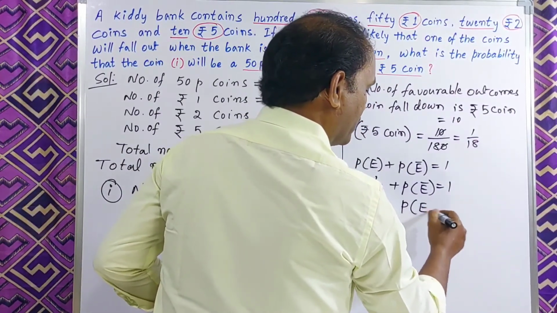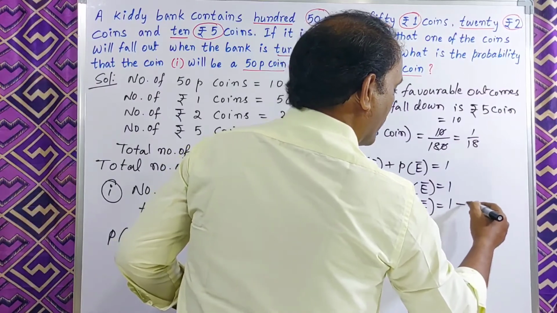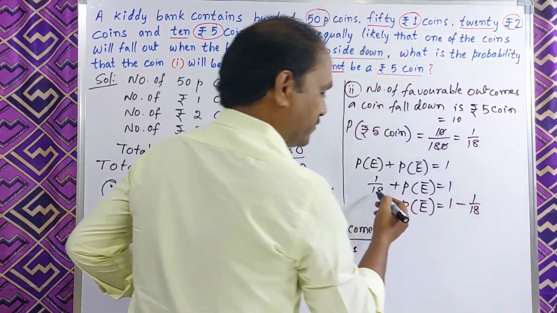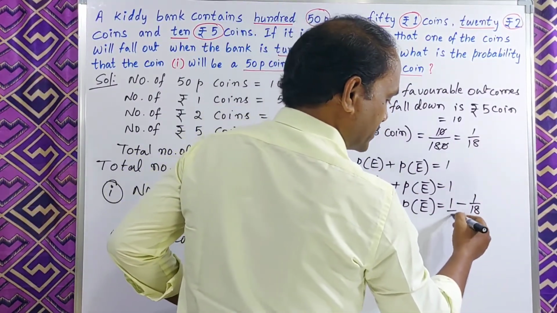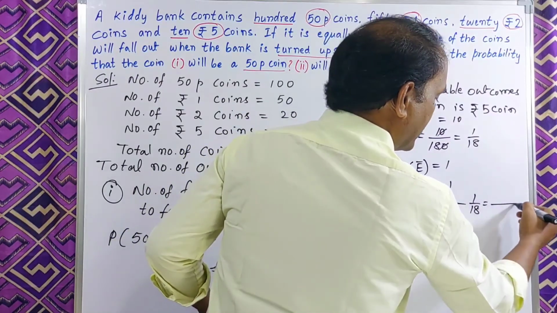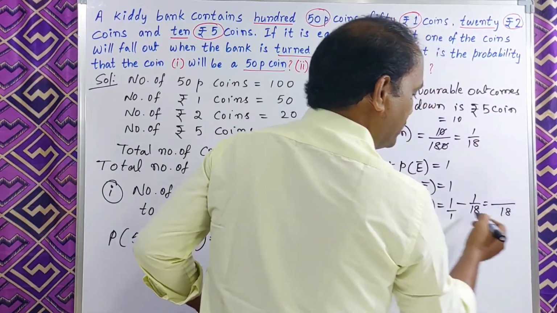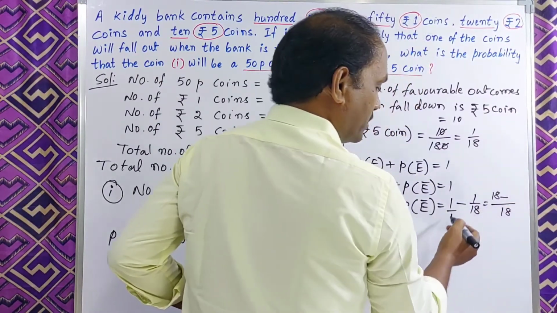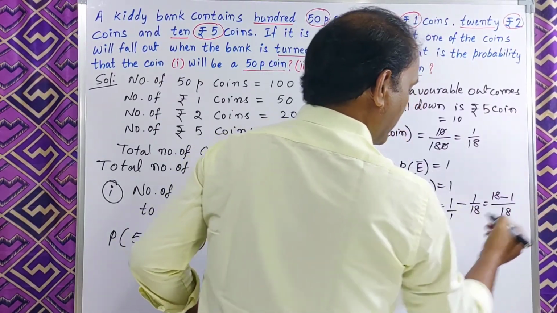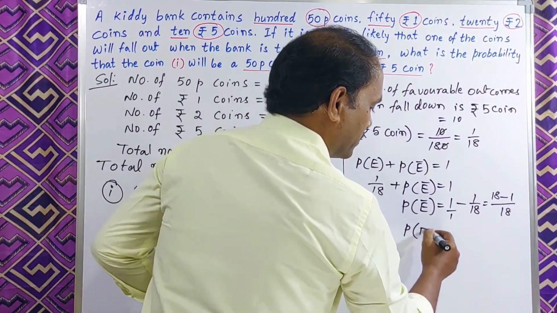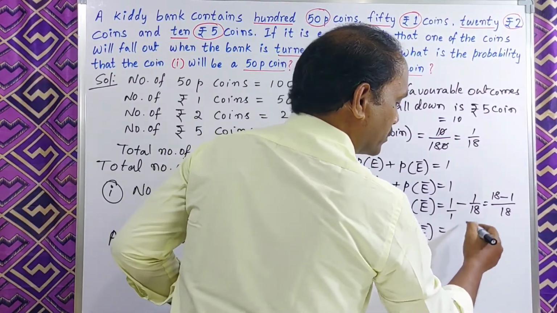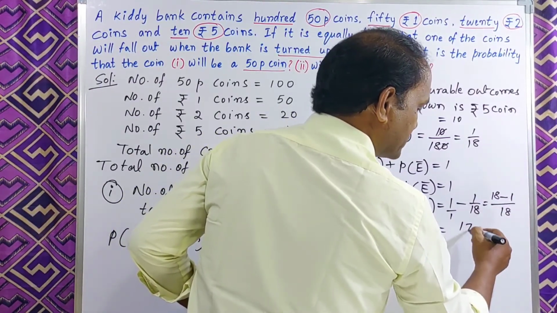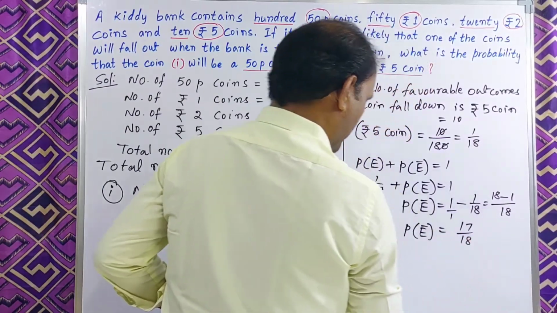P of E bar is equal to 1 minus 1 by 18. Taking LCM 18, cross multiplication gives 18 minus 1. Then P of E bar is equal to 17 by 18.